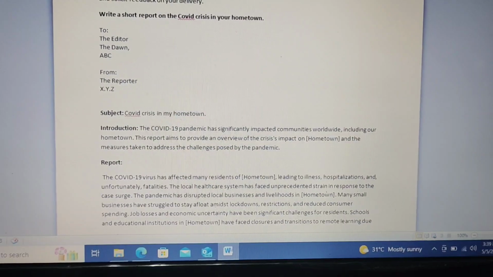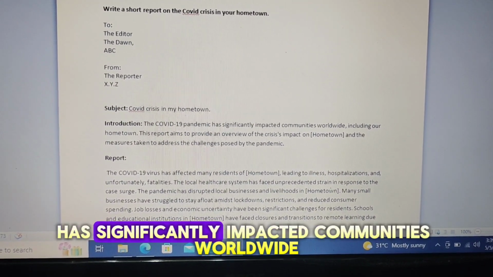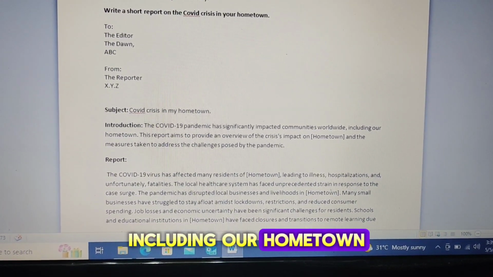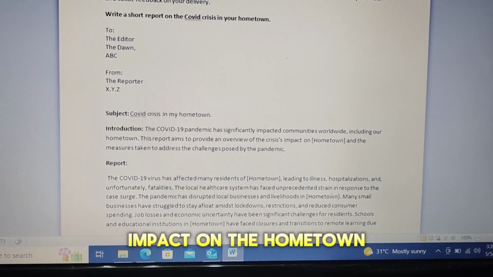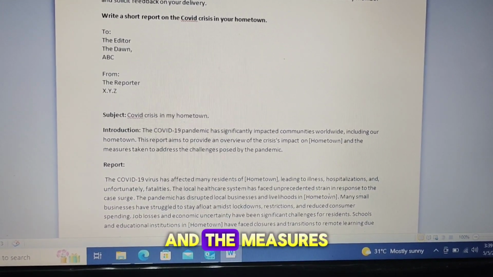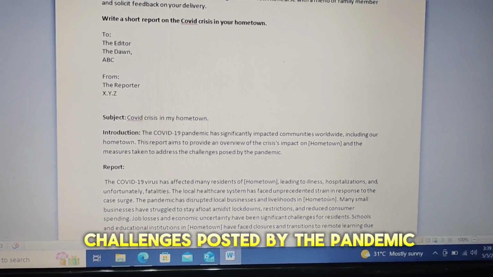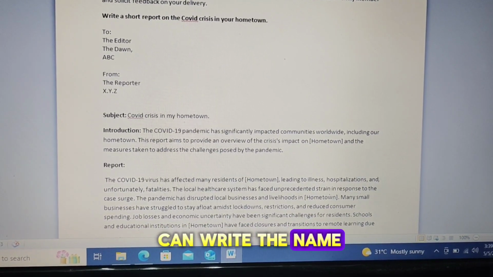Introduction. The COVID-19 pandemic has significantly impacted communities worldwide, including our hometown. This report aims to provide an overview of the crisis impact on the hometown and the measures taken to address the challenges posed by the pandemic. In the hometown, you can write the name of your hometown.